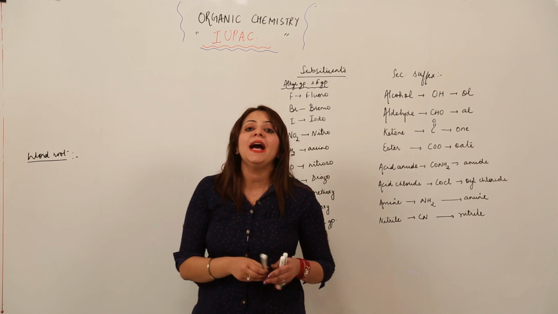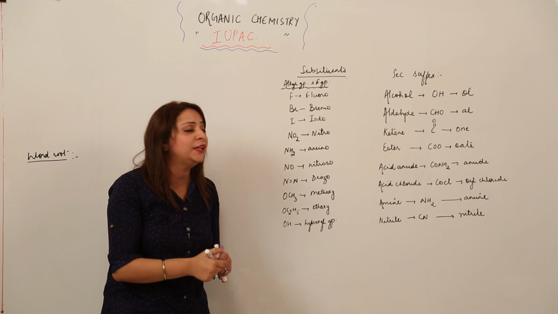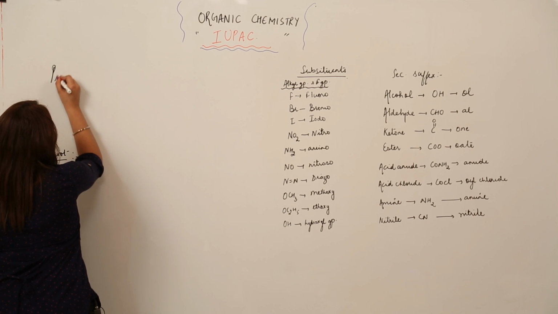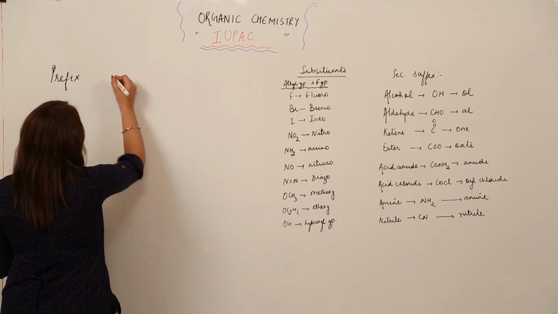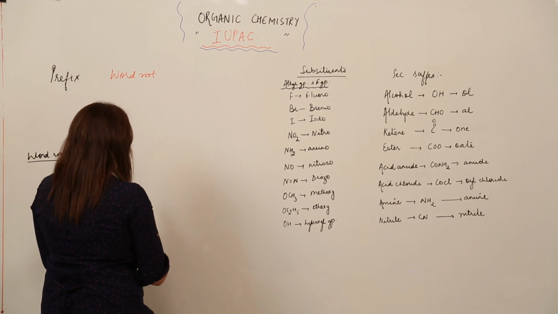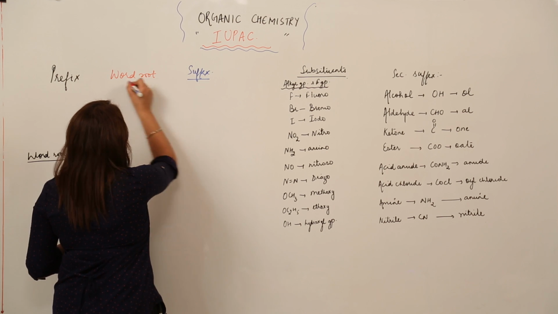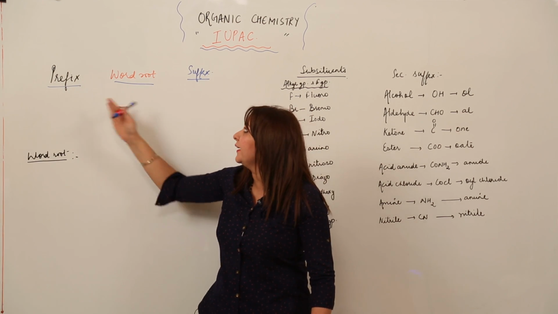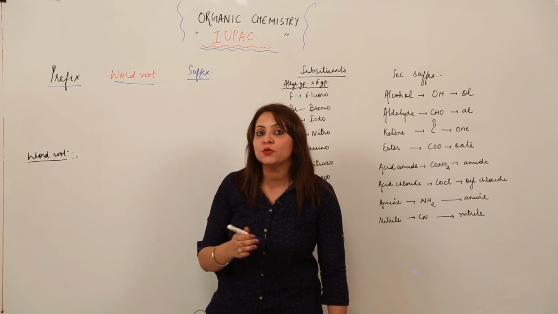According to the IUPAC, the name consists of three parts. Just look at the board, what are those three parts? It is the prefix, the word root, the second part, and the third part is the suffix. Now you must be anxious to know what we mean by the terms prefix, word root and suffix, right? So let me tell you in detail what they denote.